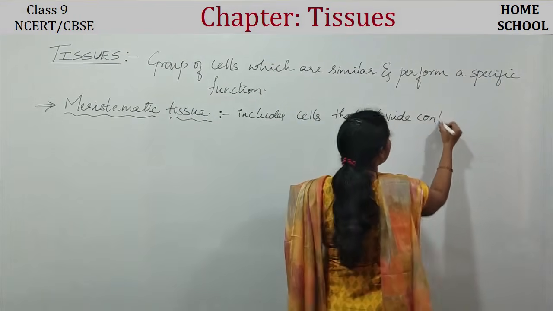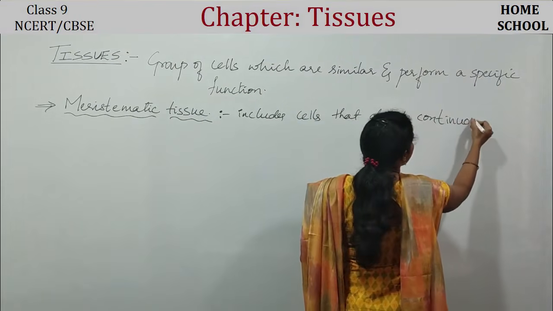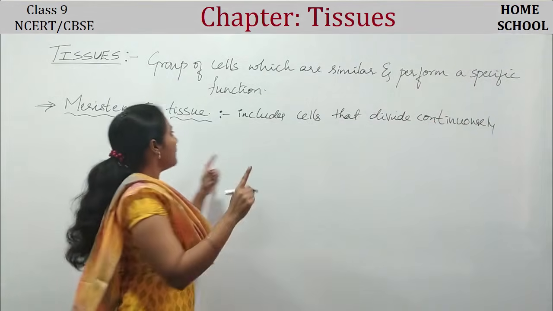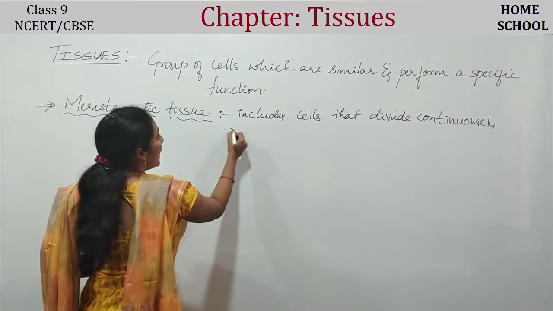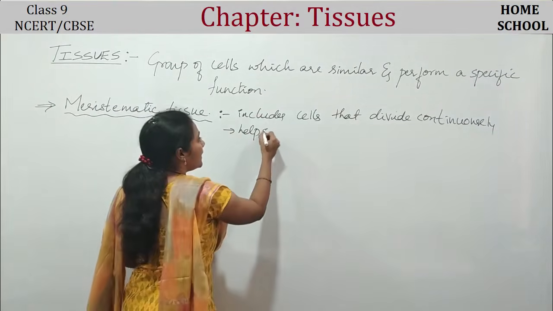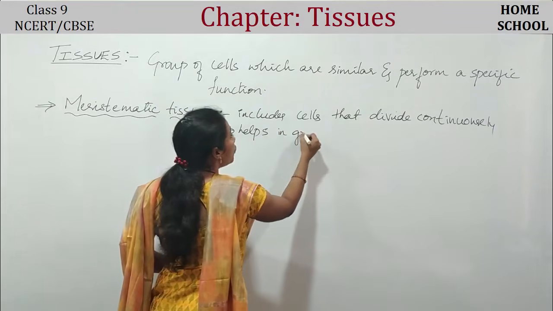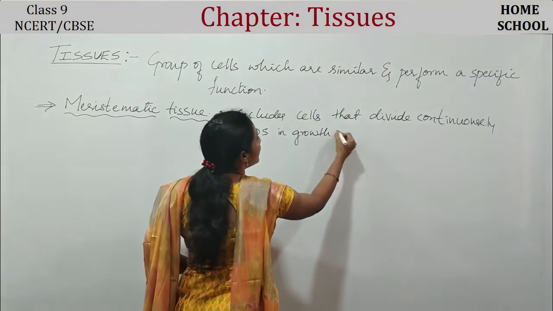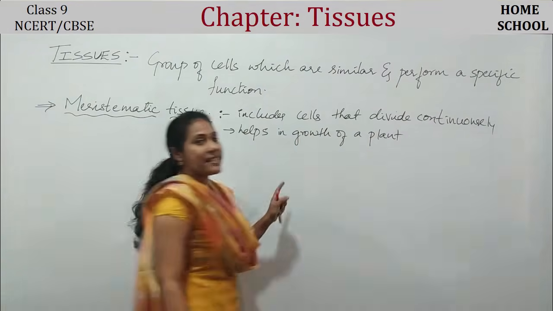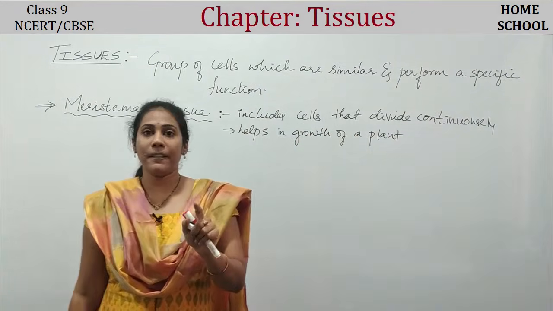They divide continuously, and this particular tissue helps in the growth of a plant. So if a plant has to grow, this meristematic tissue is compulsory.